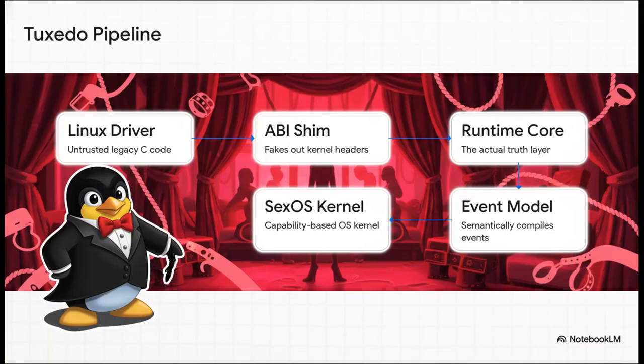The real magic happens through a very precise 5-step pipeline. First, we start with the unmodified, untrusted C code of the legacy Linux driver. Then, that flows safely down into the Tuxedo ABI shim, which completely fakes out the kernel headers. From there, it passes into the Tuxedo runtime core, which is our actual truth layer, before being semantically compiled by the SexDrive event model. Finally, it hits our bare metal Sexos capability kernel. It is a completely airtight filtration system.